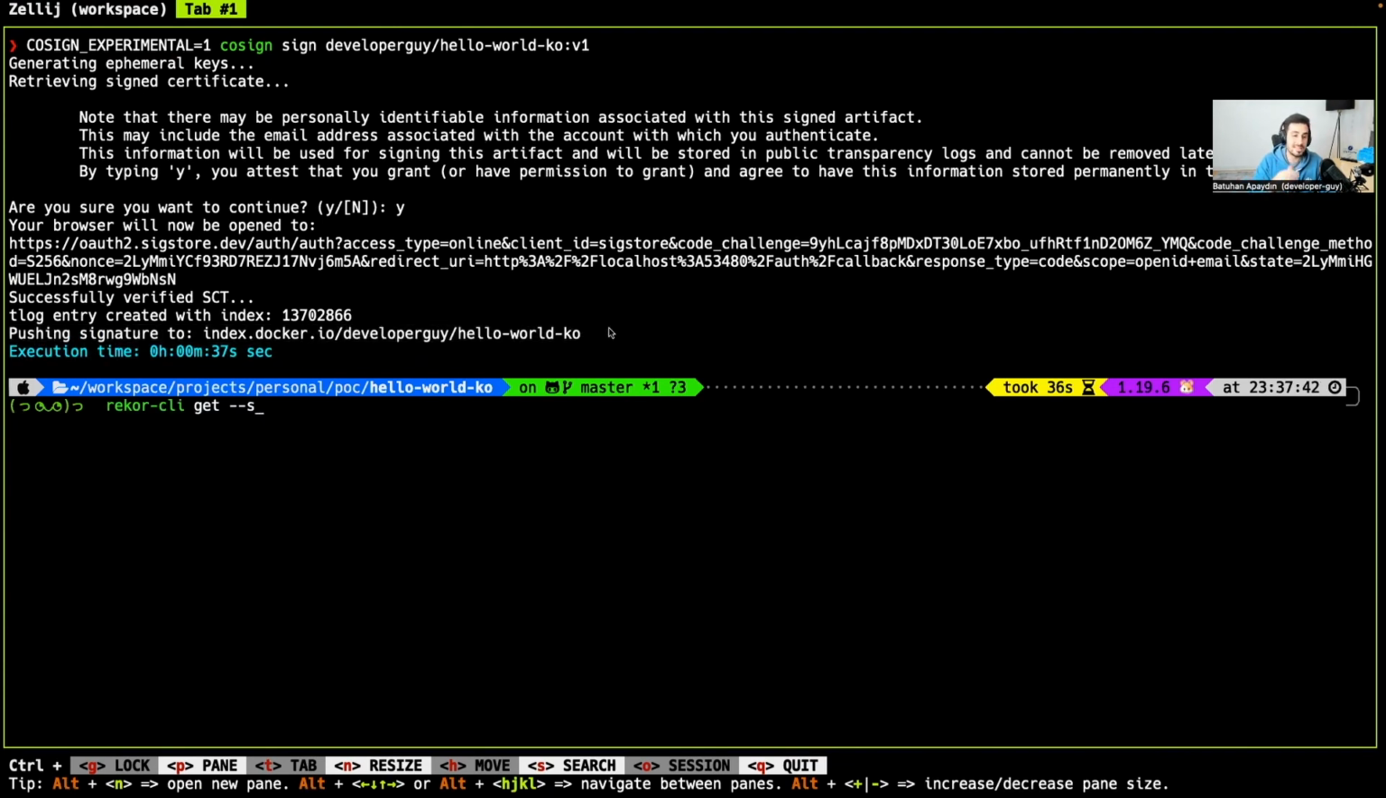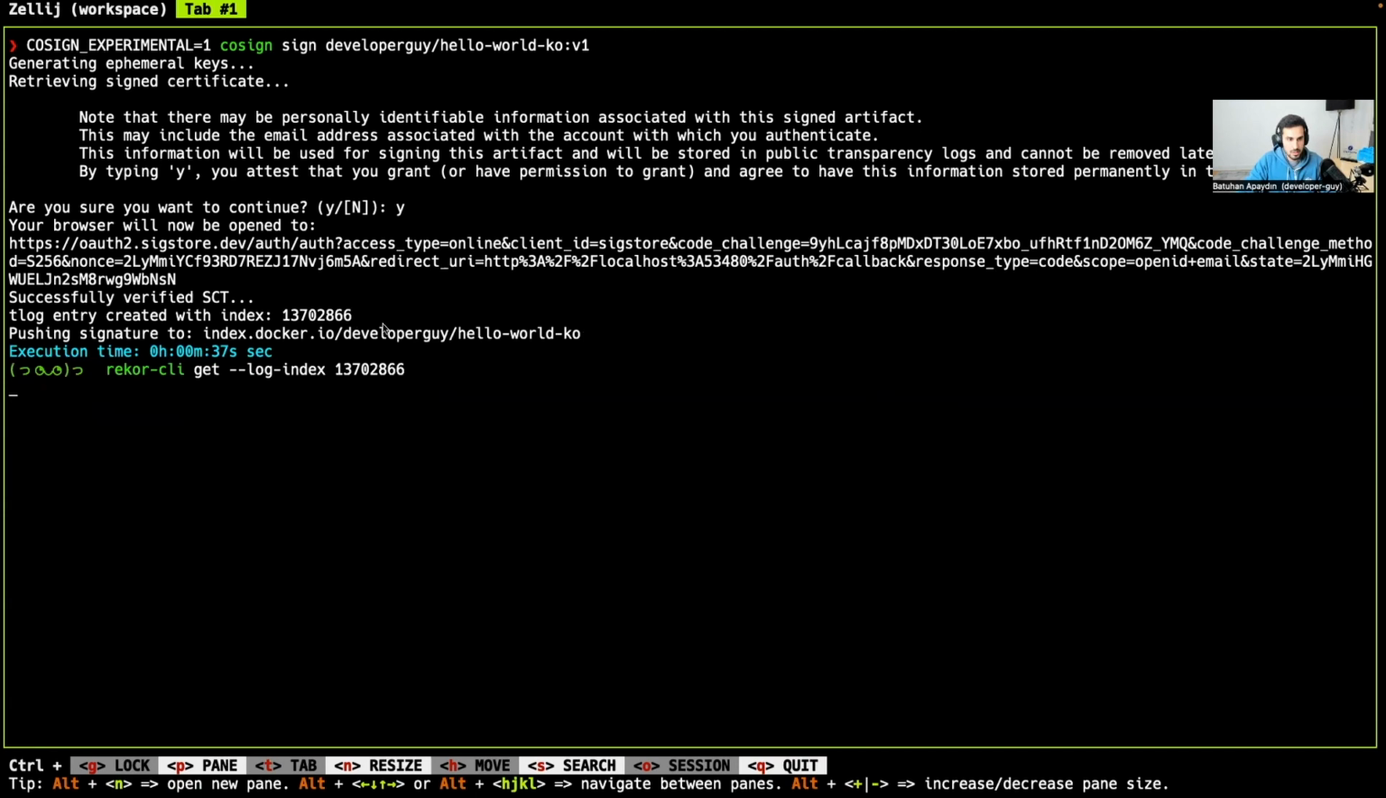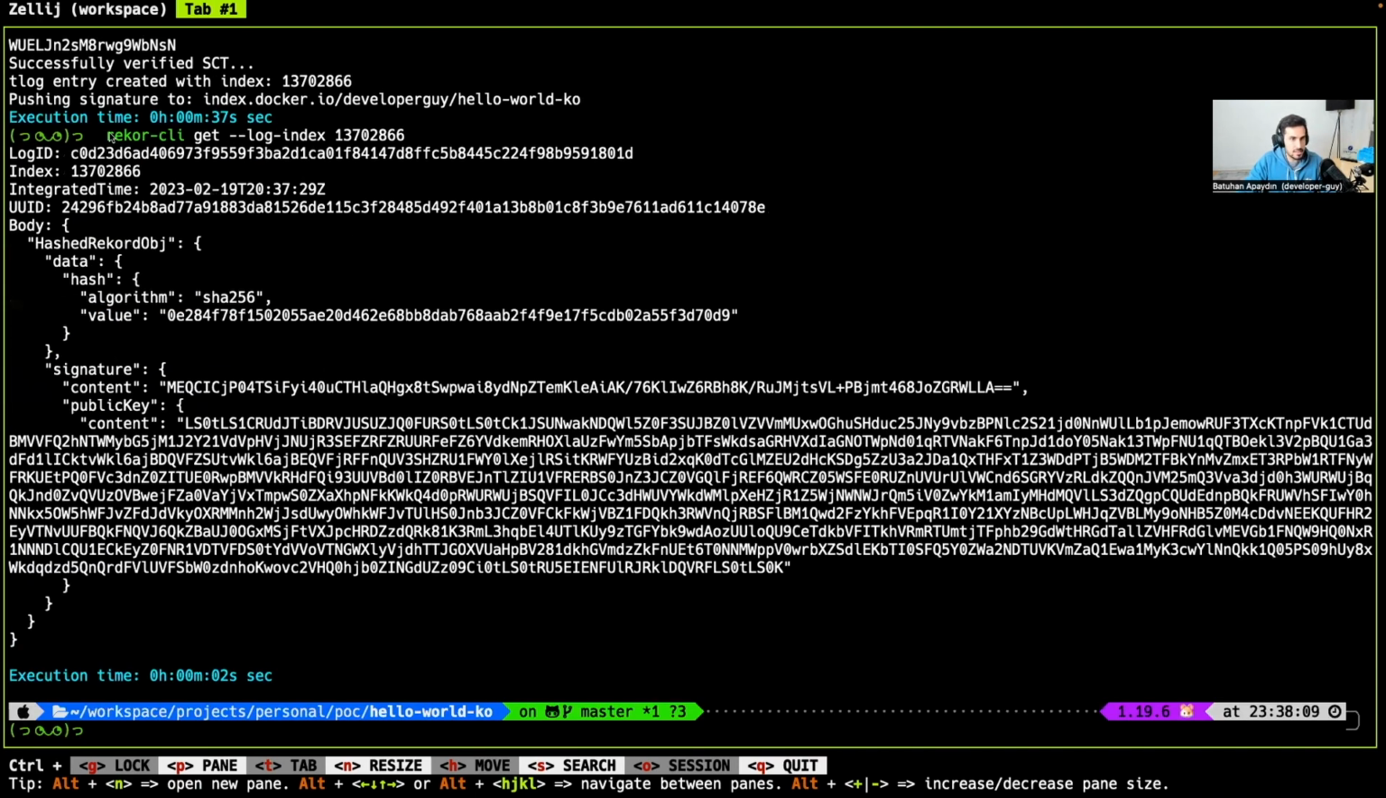Let's have a look at the entry in the transparency log for our container image. So we need to specify the log index. This is the log index. Yes, this is the entry of our container image, which says that we signed this image and we stored its signature and the content in the transparency log record.